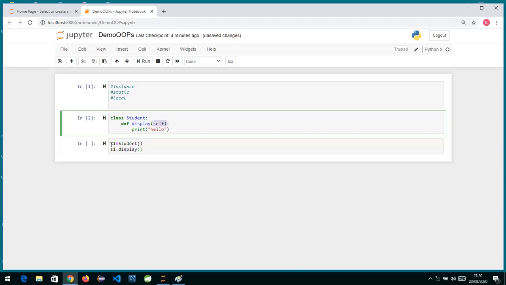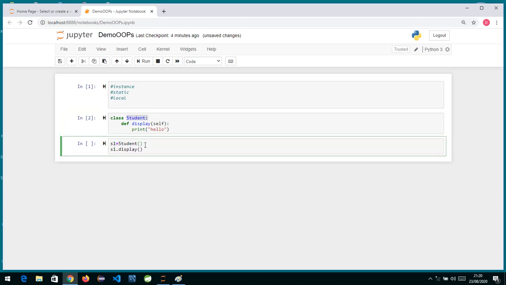But what does the first line mean? This is a function I have defined. The name of the function is display, and this display function is inside student. Now to invoke or call this function, we have to create an object. So how to create an object? This is my reference variable, it could be any variable name, is equal to the name of the class and empty close brackets.